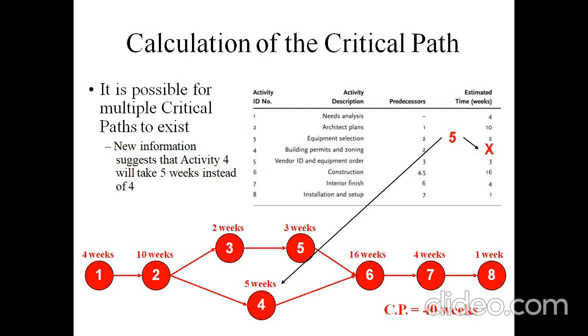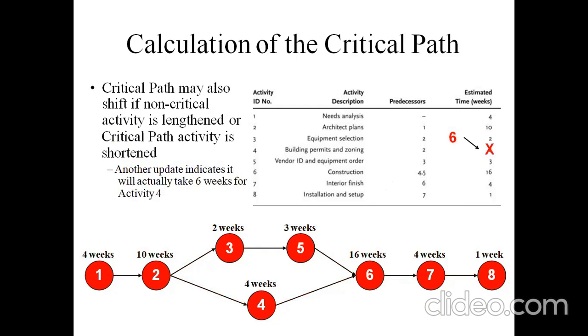This is the chart for the network diagrams. It is possible for multiple critical paths to exist. So in this, we have an estimated time duration of 5 weeks, not 4 weeks. Here, these two act as the critical paths for the project to be completed within a duration of 40 weeks. So multiple critical paths may also be seen in a single network diagram.